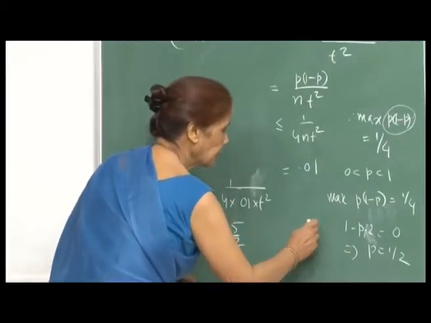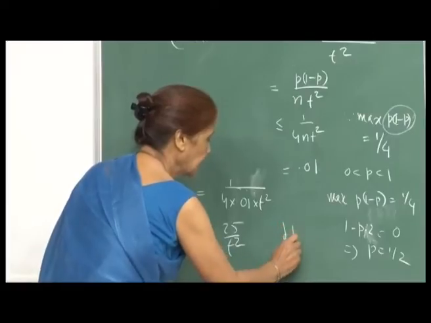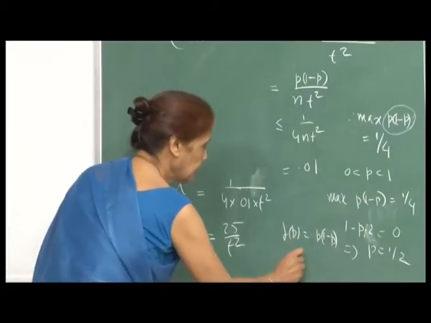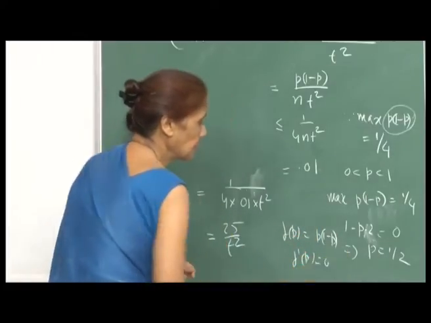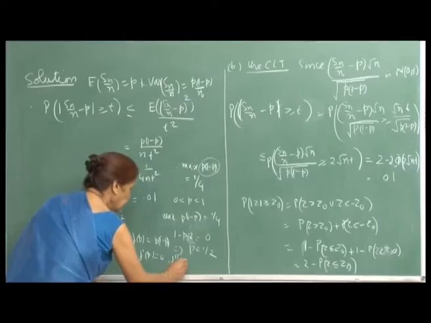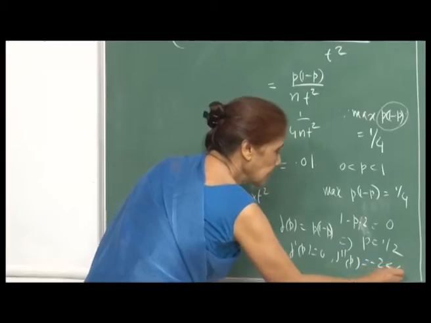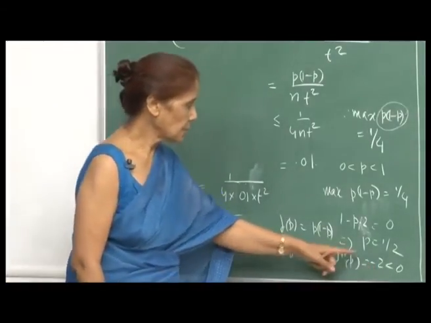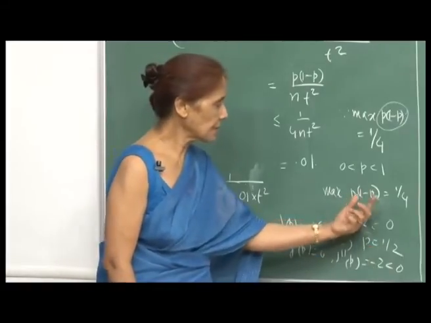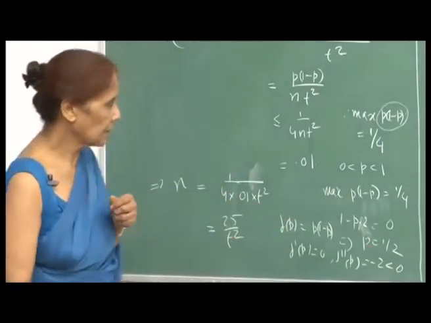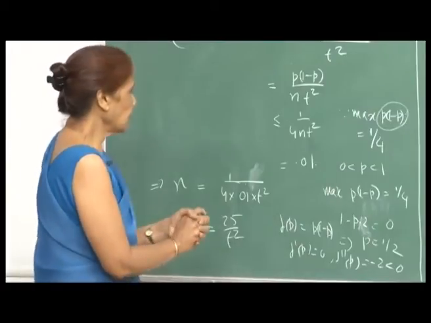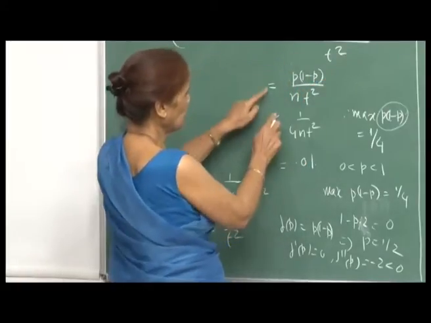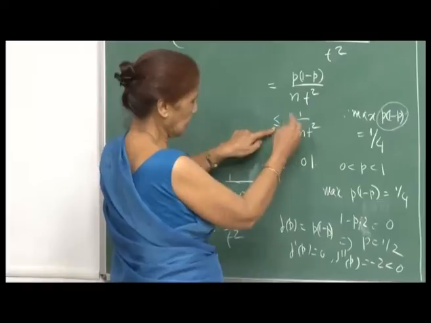If I say f of p is p into 1 minus p, then f prime of p equal to 0 gives p equal to half, and f double prime of p is equal to minus 2, which is less than 0. So, the critical value we have obtained is the maximizing value, and p equal to half gives the maximum. You can also prove this by concavity and so on. Putting in the maximum value, the equality converts to an inequality: this is less than or equal to this.